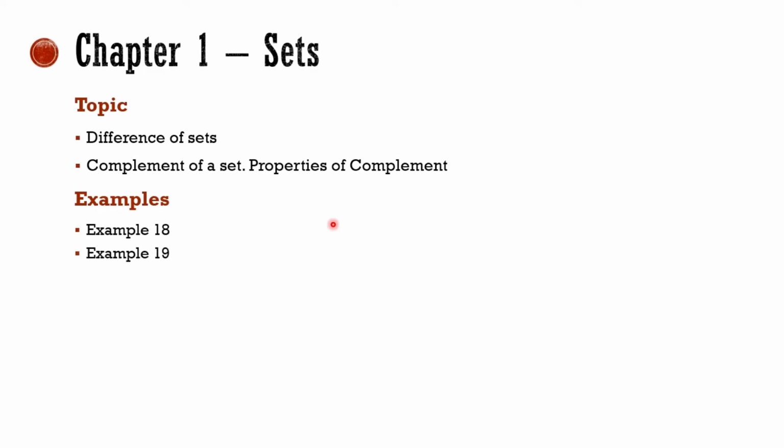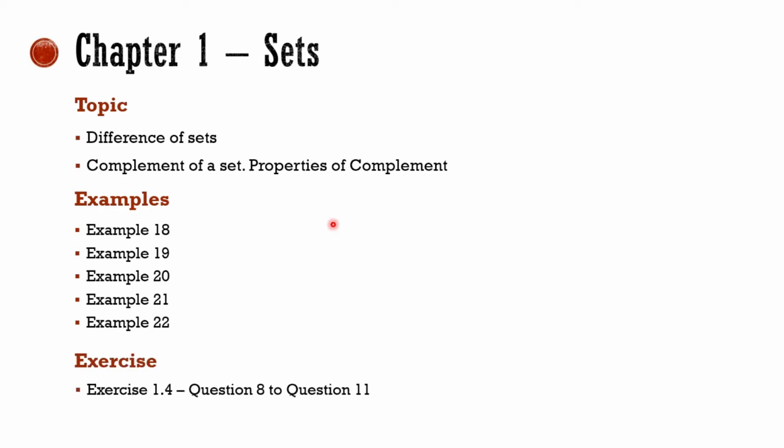Examples based on difference of sets or complement of sets are examples 18, 19, 20, 21, 22, and exercise 1.4 questions 8 to 11 are removed from the syllabus for this session, and also exercise 1.5, all questions removed.